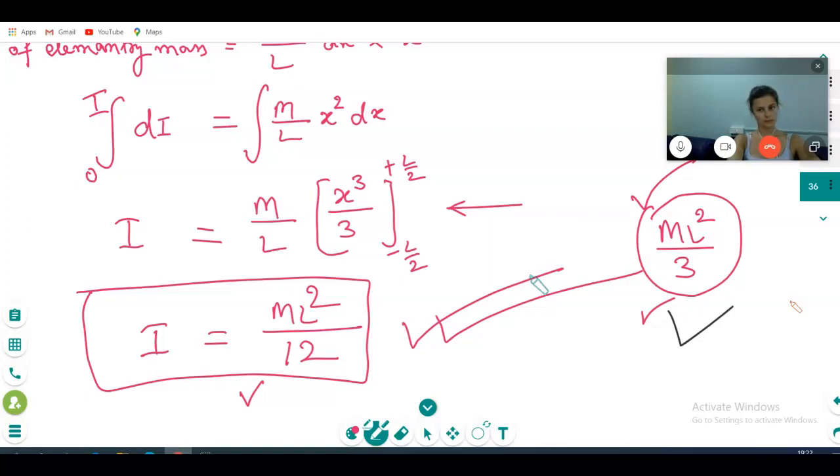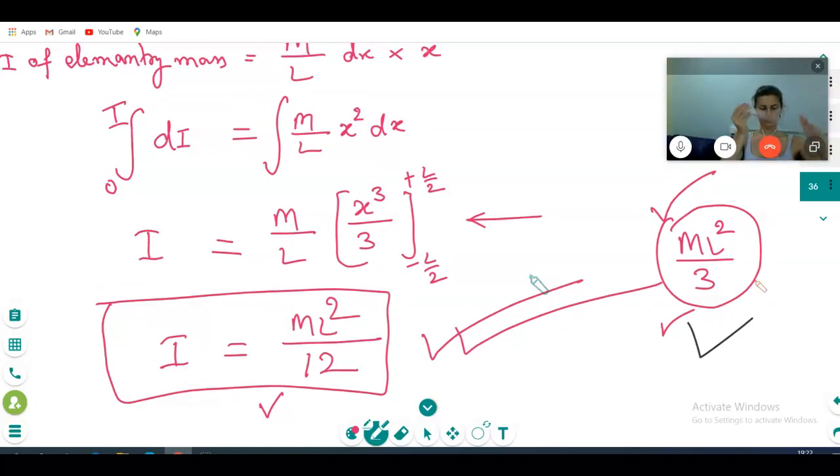Which one requires more force, the smaller one or the bigger one, for rotating like this? More torque is required.